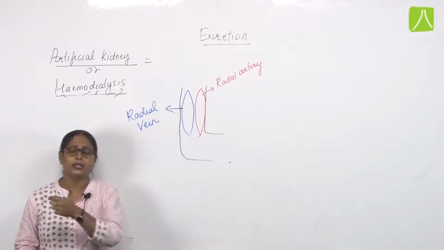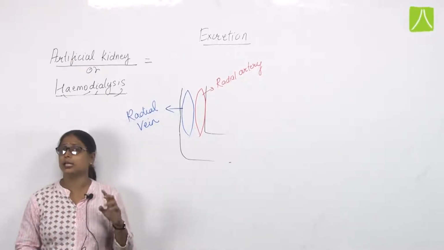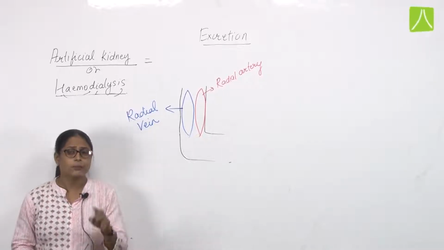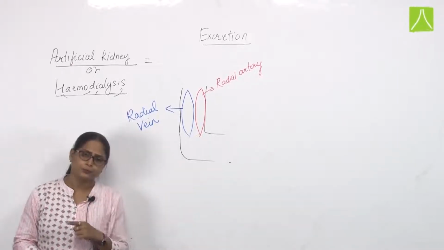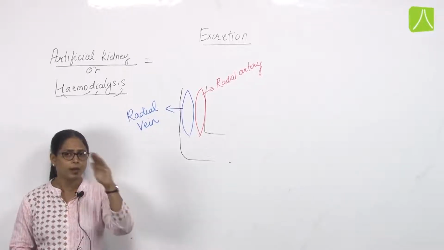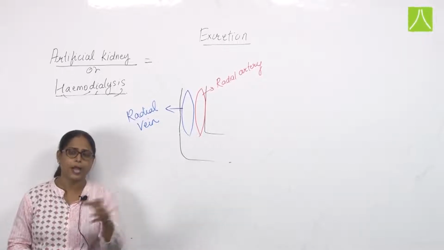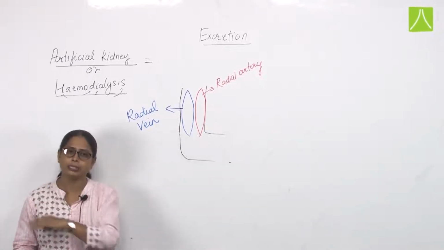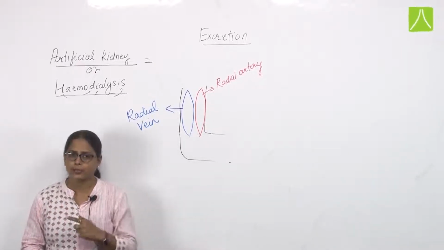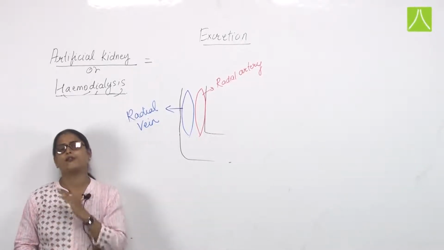The vein carries deoxygenated blood without metabolic waste, whereas the artery carries blood having metabolic waste.